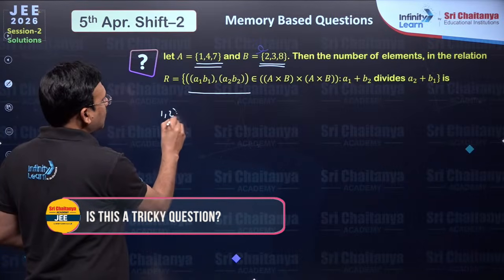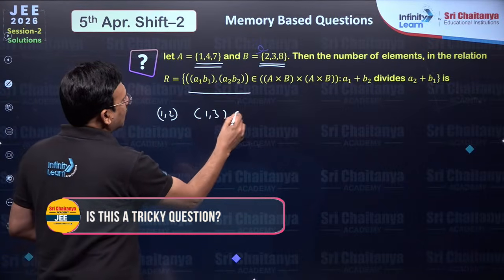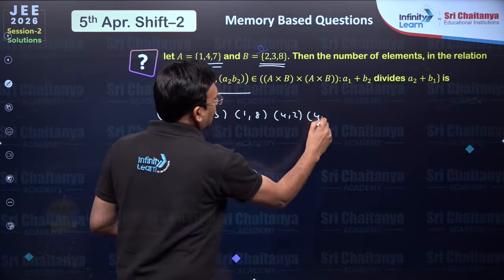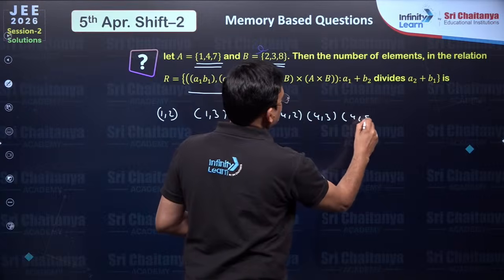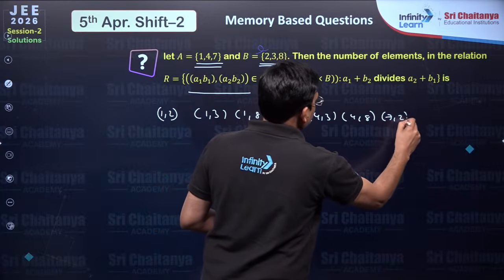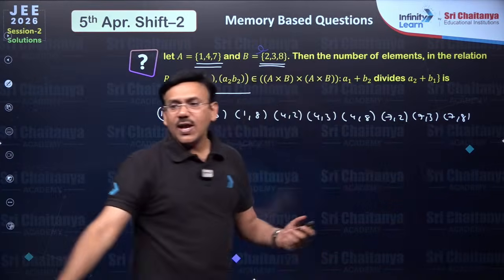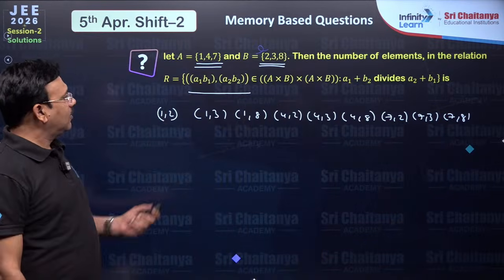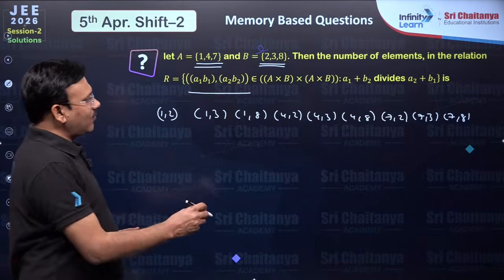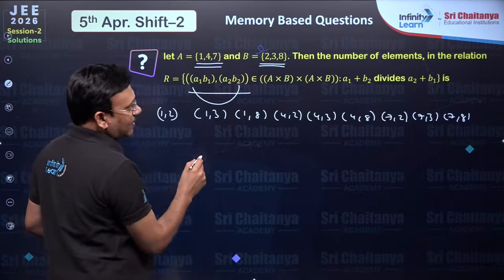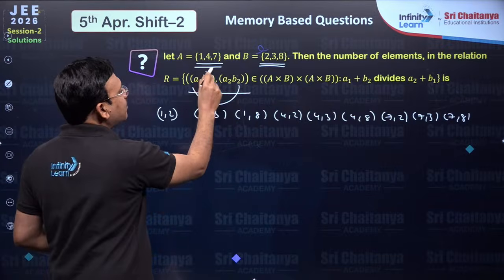You say 1,2; 1,3; 1,8; 4,2; 4,3; 4,8; and 7,2; 7,3; 7,8. So we have to count the number of ordered pairs of this kind where A1 plus B2 divides A2 plus B1.